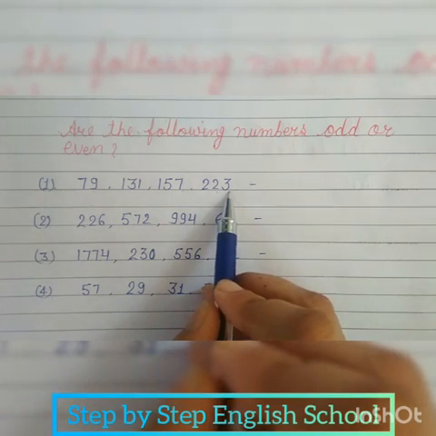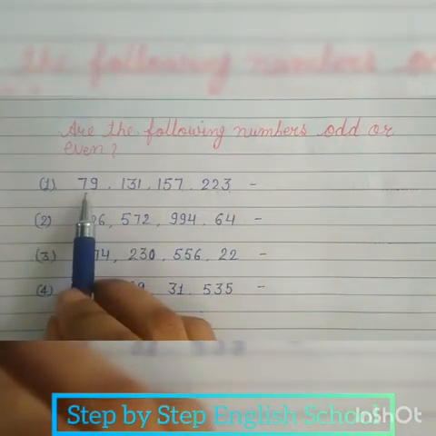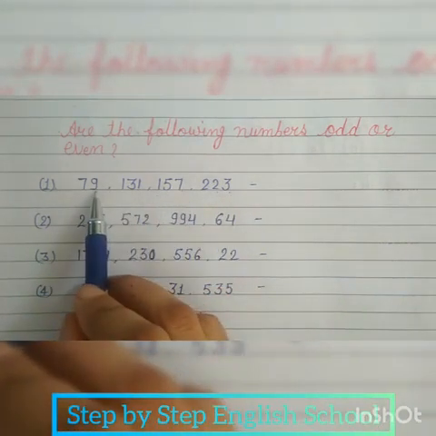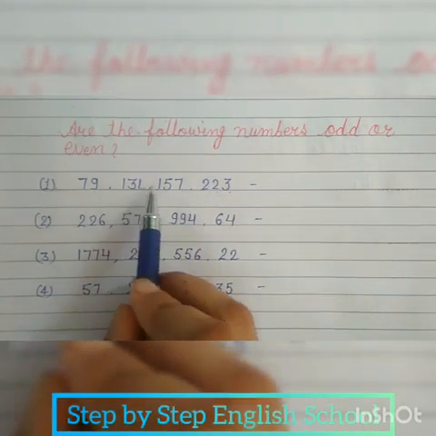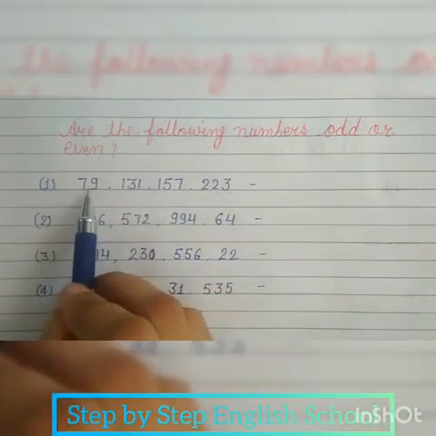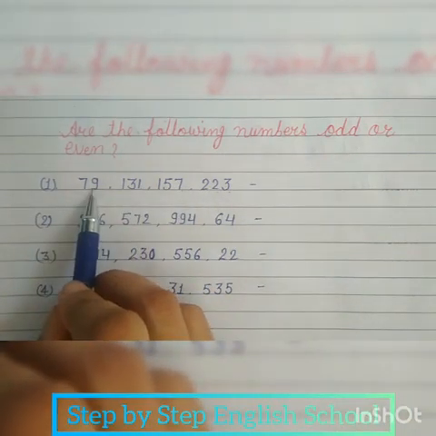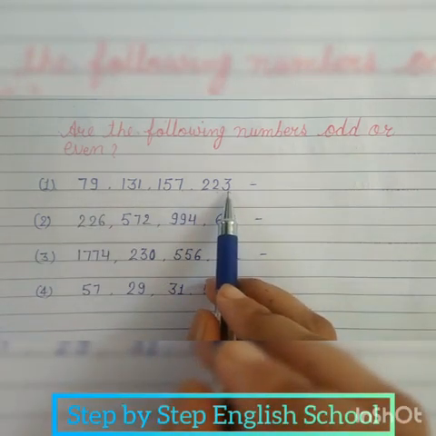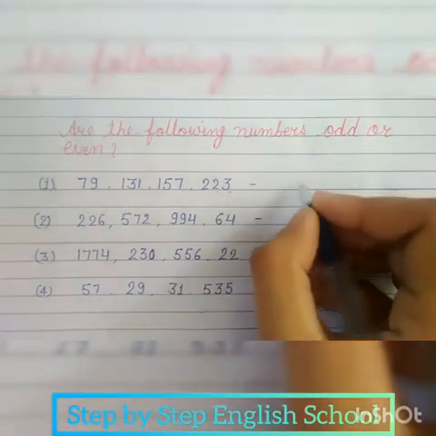Now in these numbers, ones place is 1, 3, 7 and 9, and these are all not completely divided by 2. So all the numbers are odd numbers.